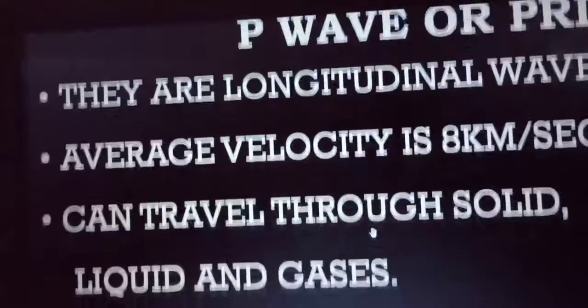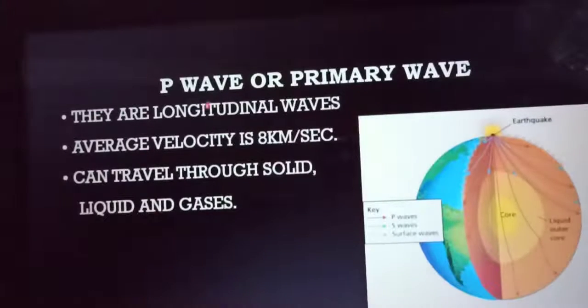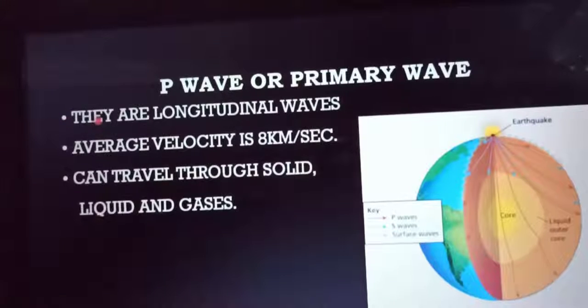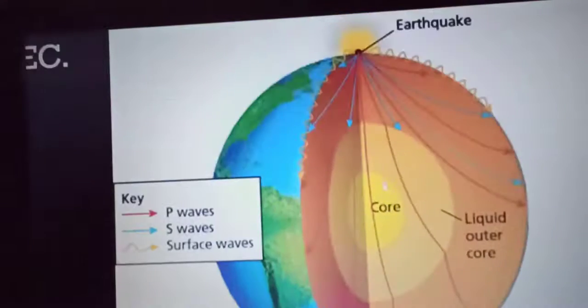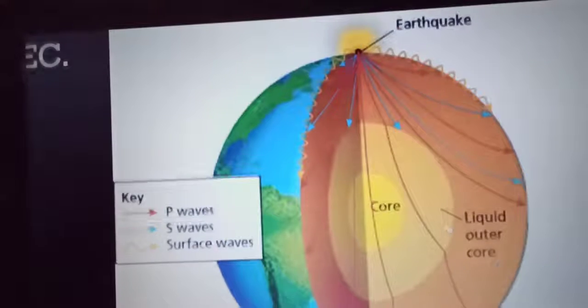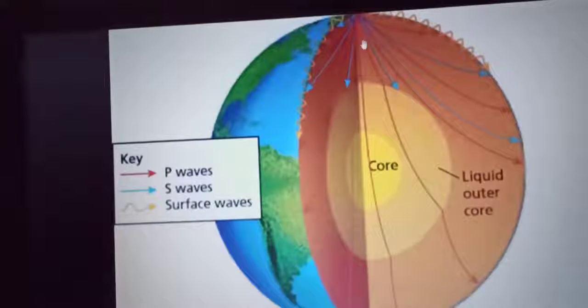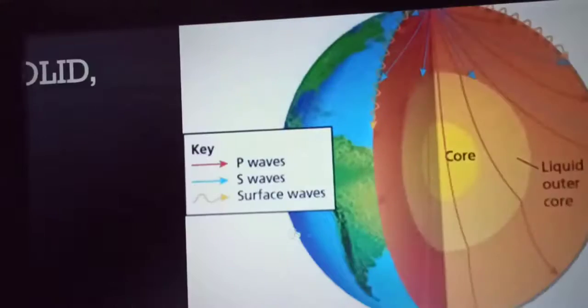So the primary waves or the P waves are actually longitudinal waves. The average velocity of this wave is 8 km per second, which is higher than any other waves, and these waves can pass through the solid, liquid and gaseous state. So in the picture also you have seen that this wave is passing through all the layers. All of these layers means it is passing through the solid crust, then the liquid and the gaseous inner layer of the earth.